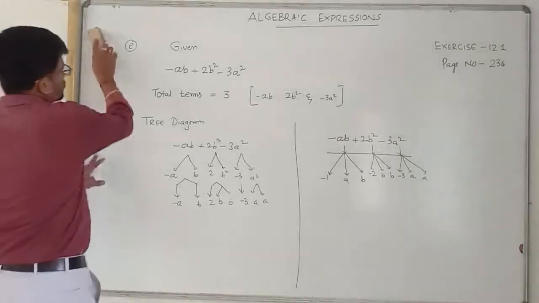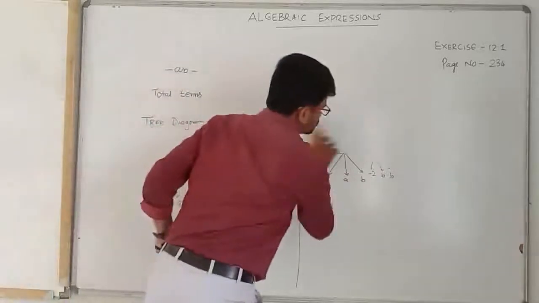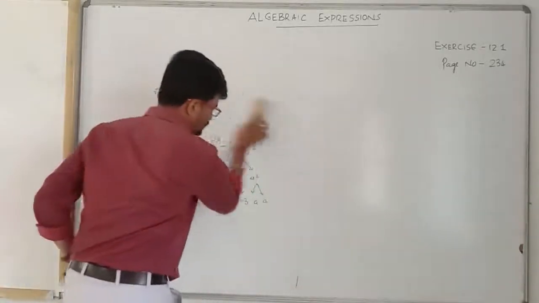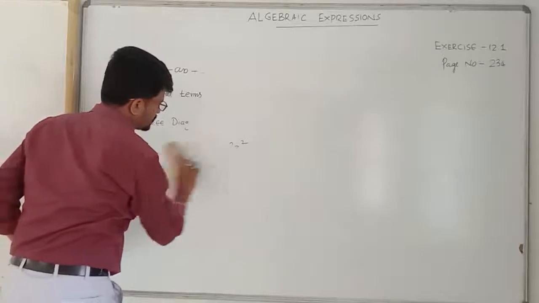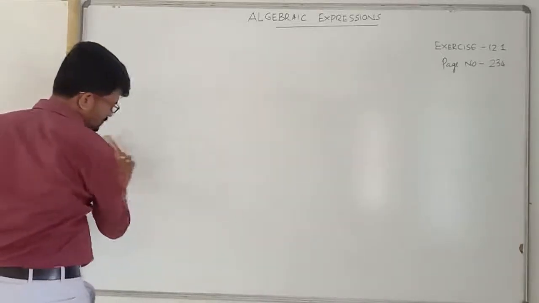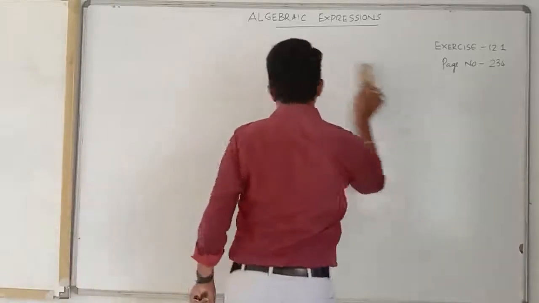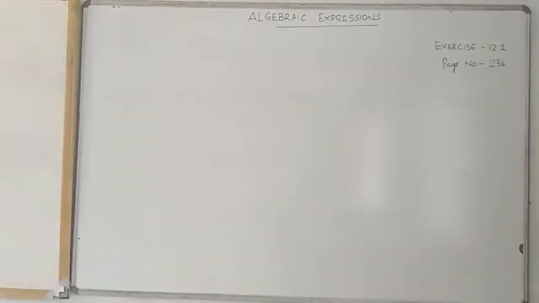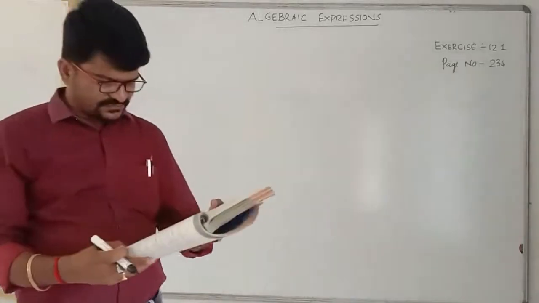Now, next question, children. Identify the factors of the expression.